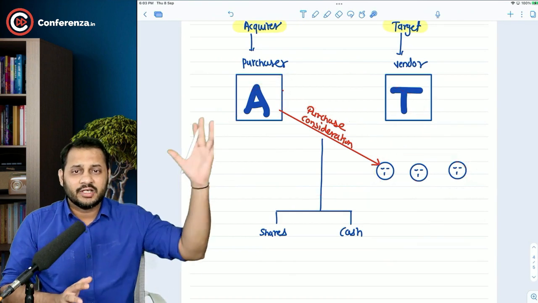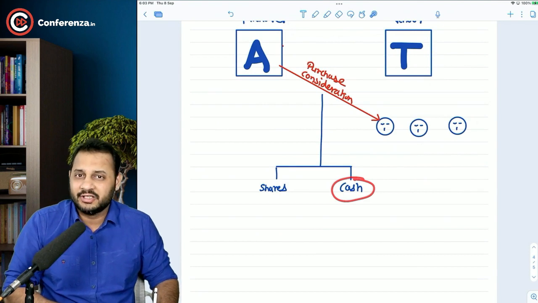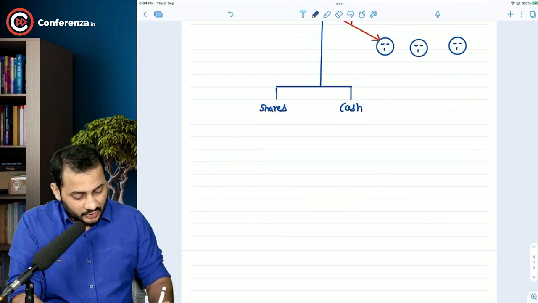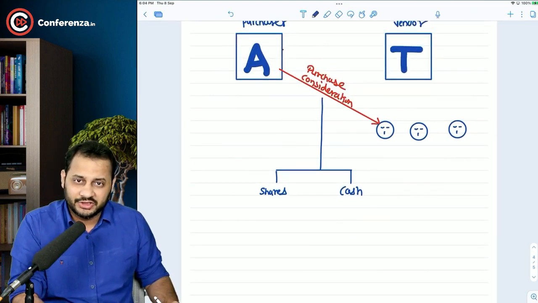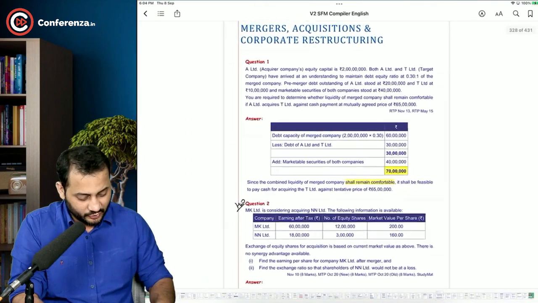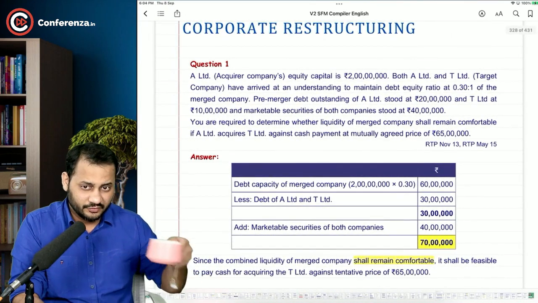And that's good for the acquirer too, because arranging so much cash is a headache. You will have to borrow money and unnecessarily pay the borrowing cost on that if you want to pay cash to the target company. Now, it's easy to solve the questions related to cash acquisition. We have the very first question related to cash acquisition, and let's have a look at that first before moving over to the share to share exchange ratio. This is the first question.